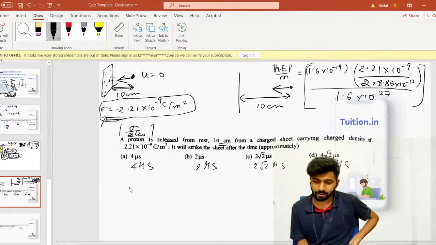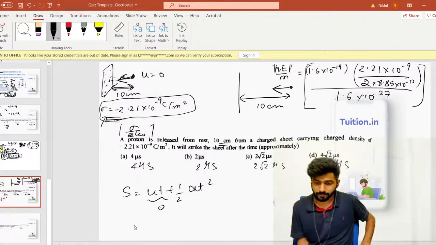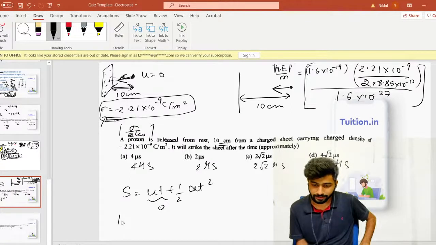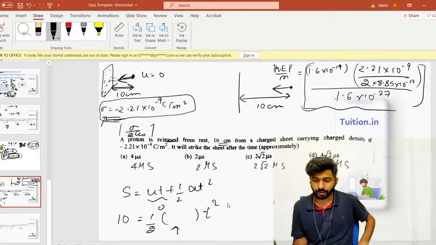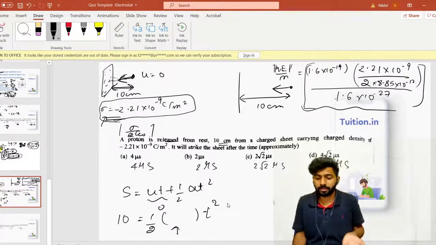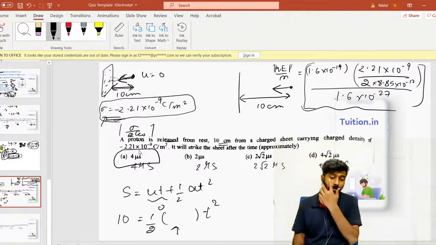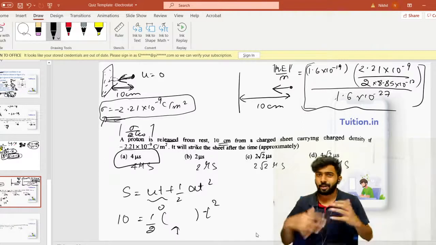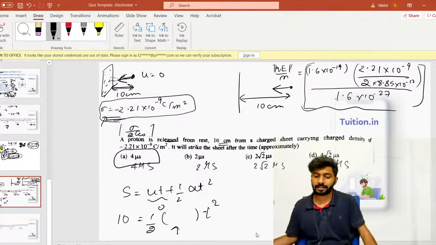Once you get the acceleration, you will just use s equal to ut plus half at square, where u is 0, right? Because the proton is starting from rest. The distance to be covered is 10, right? So the distance is 10, half into the acceleration you will get from here, and t square, right? You just have to find t from this, and when you do that, it will roughly come out to be 4 microseconds, right? So yeah, a slightly involving question, also requiring Gauss law and also, you know, lengthy calculations.